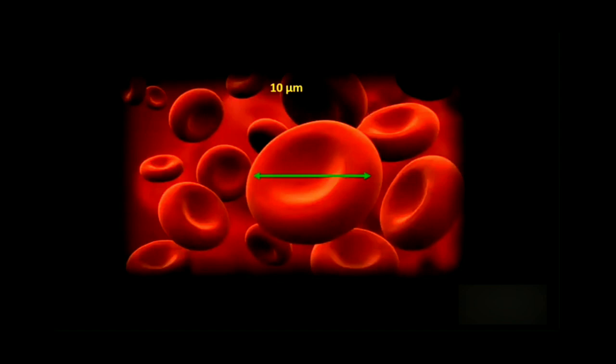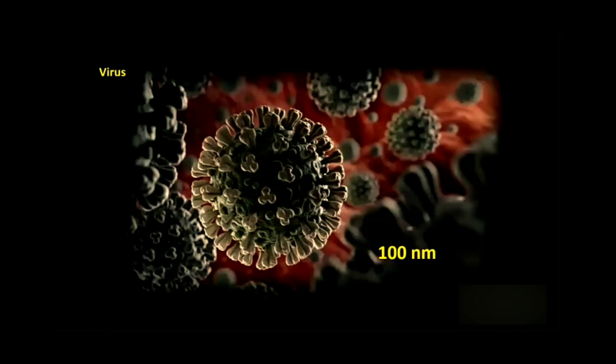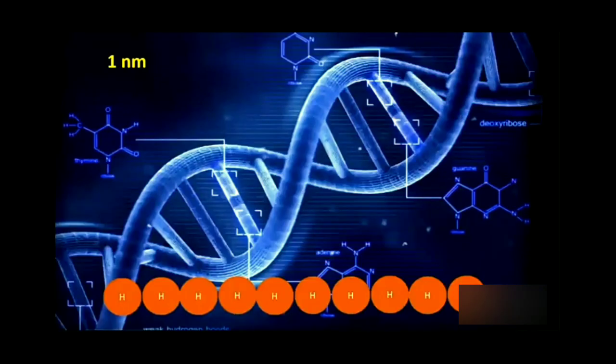And if we scale down to 1/10 of that, it's the bacteria, which has a size of about 1 micrometer. Scale down to 1/10 of that, you have the virus, and the coronavirus has been found to have diameters of about 100 to 200 nanometers. If we take 1/10 of that, so we scale down to 1 nanometer, which is equal to about half the width of a DNA.